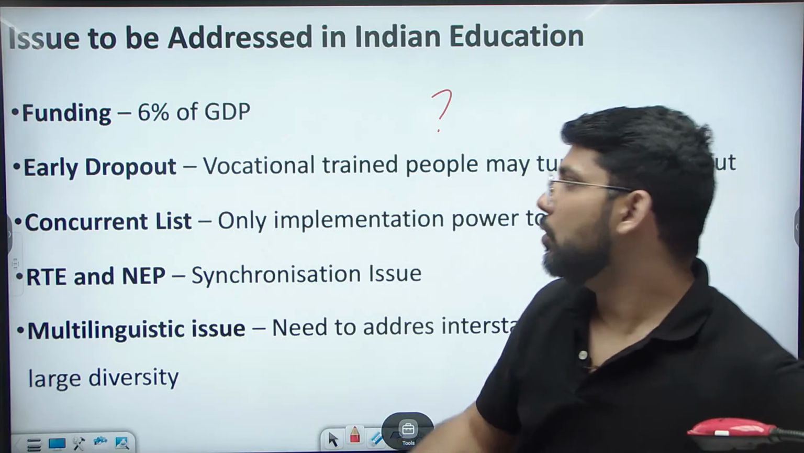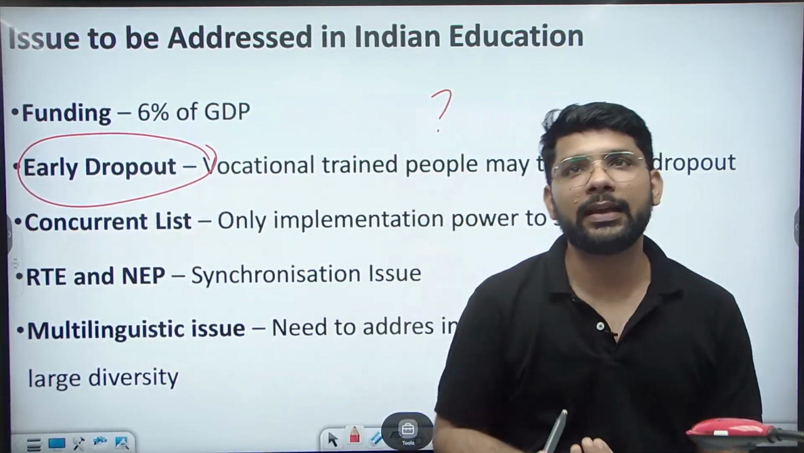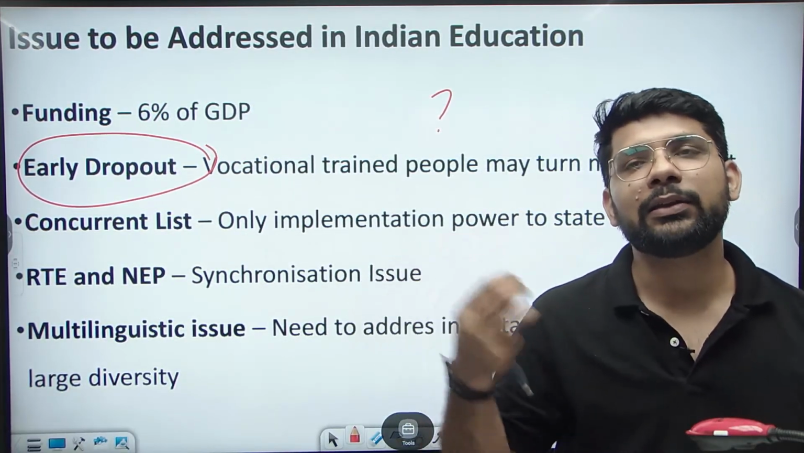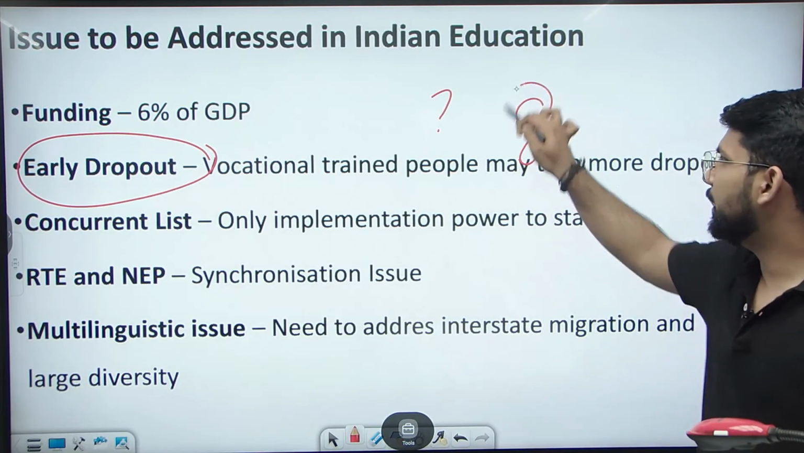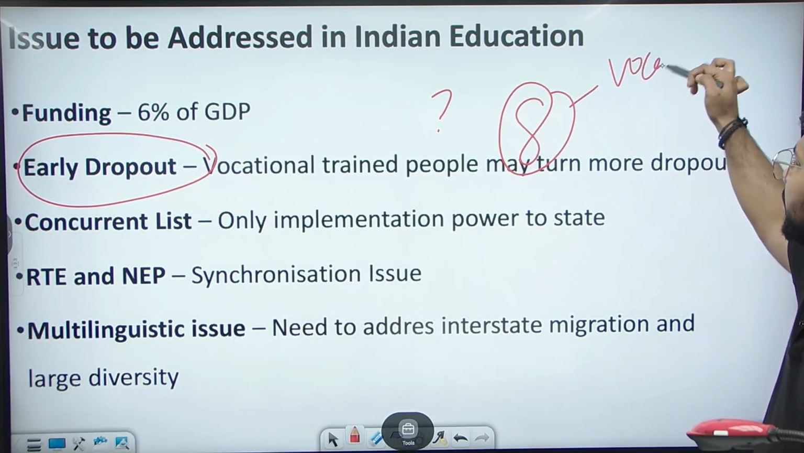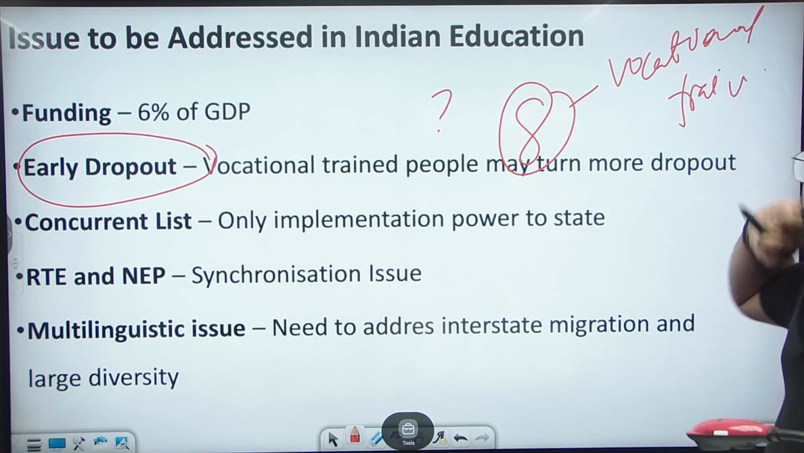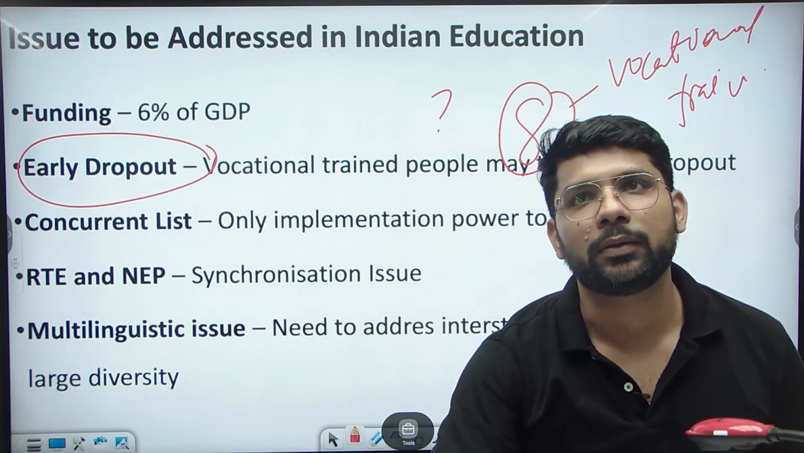Early dropout issue: how are we going to solve early dropout in vocational training? If people learn skills early, it may lead to early dropout from the schooling system. Like the government is saying that after the 8th class, we are focusing on vocational training. There is a negative side effect of it. It may lead to early dropout.